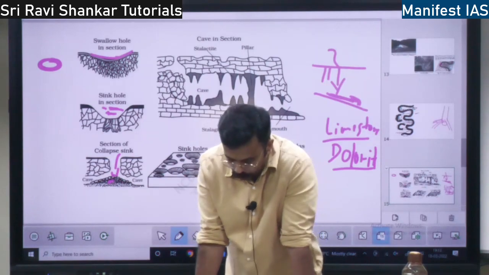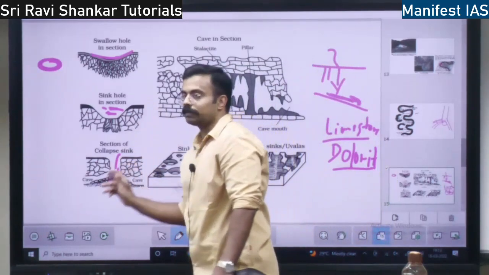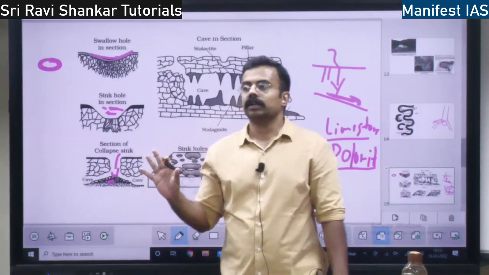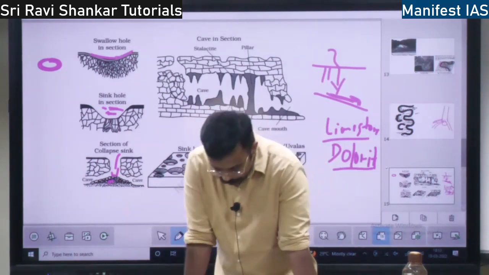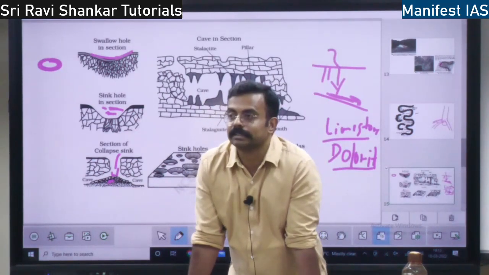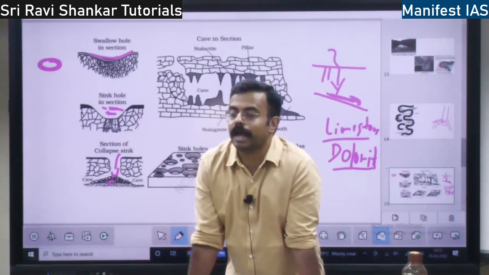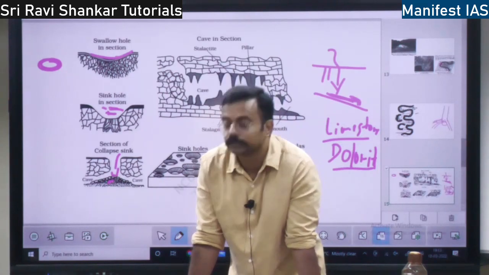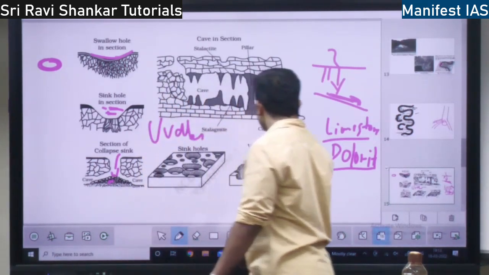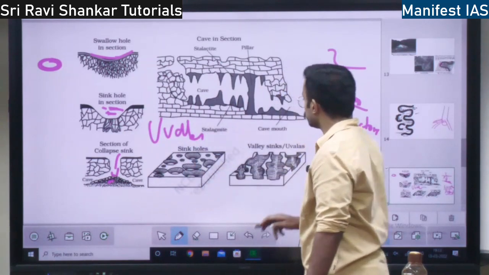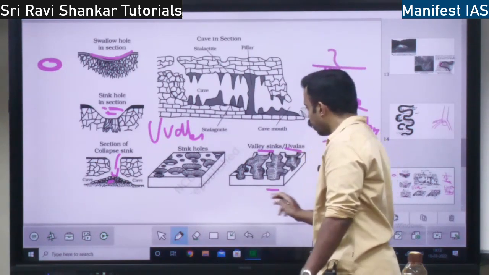So when these sinkholes and collapse sinks, if there are multiple collapse sinks, they will join together, and when they join together, it is known as a valley sink. Multiple collapse sinks join together and form a valley sink. This valley sink is also known as uvalas, UVALAS. So this is the valley sink. All these sinkholes are going to join and form a valley sink or uvala, right? This is a uvala, right?